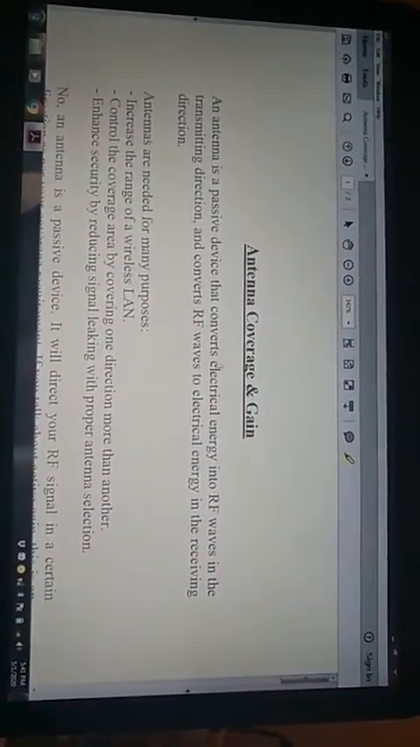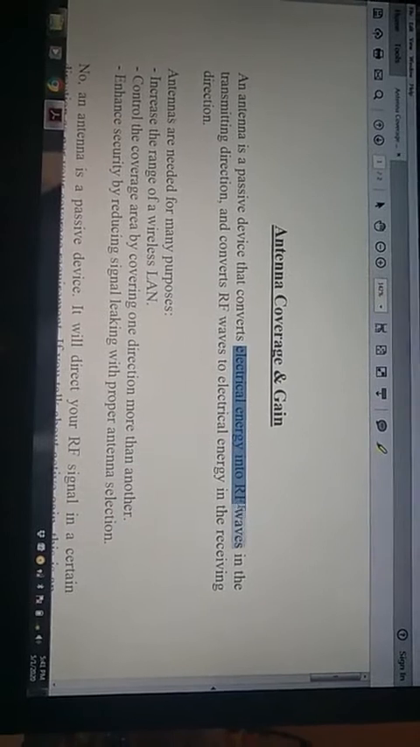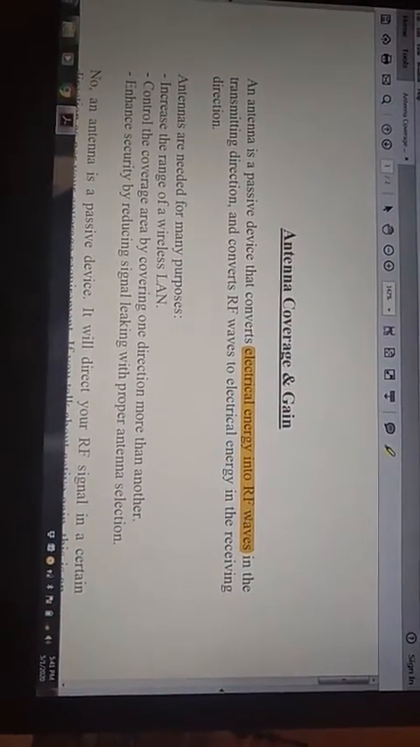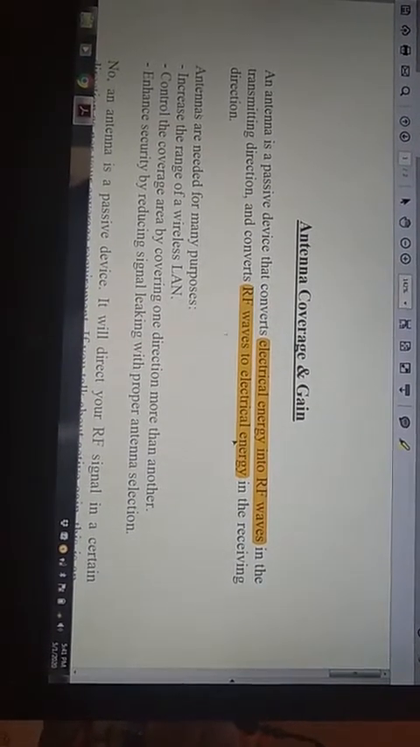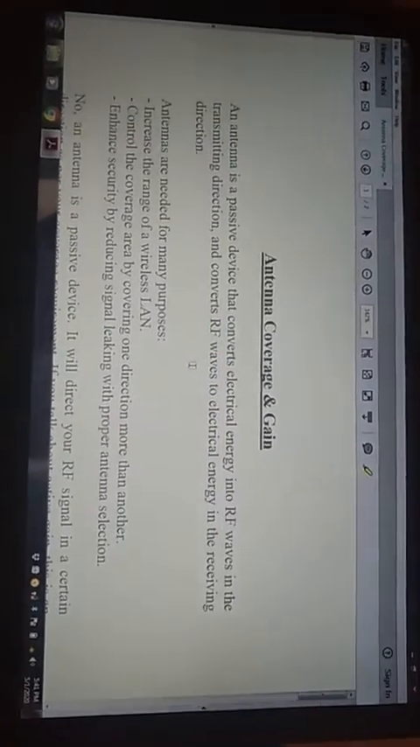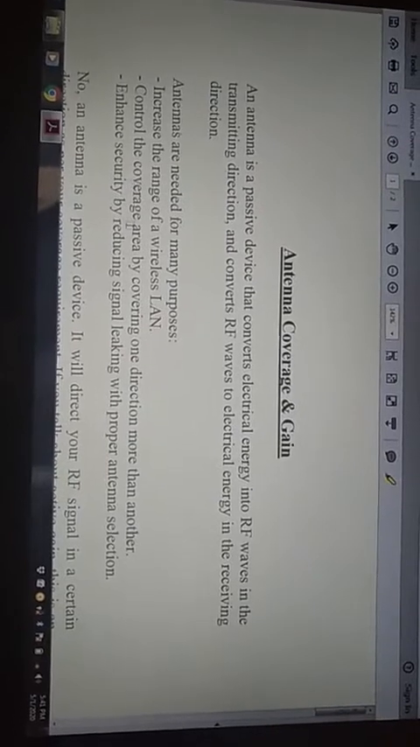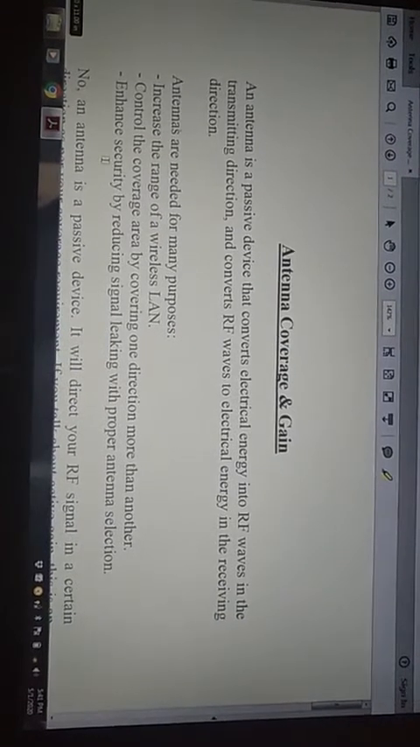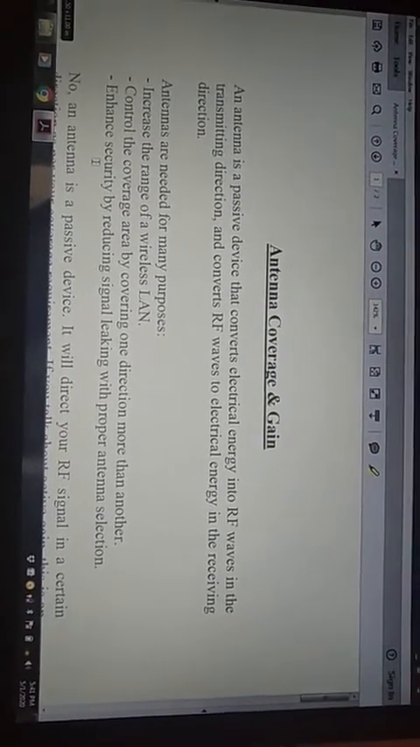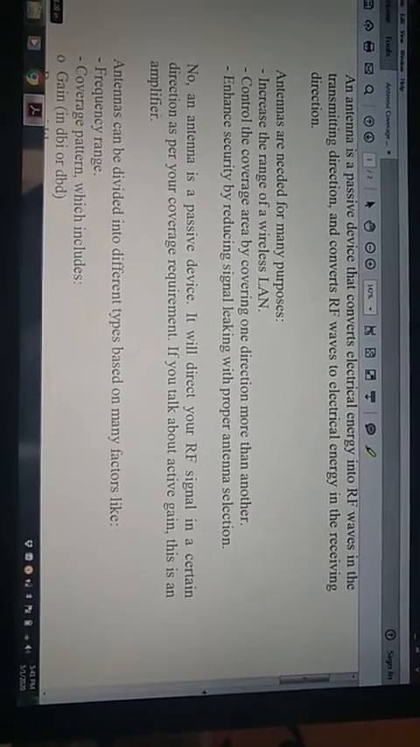In the transmitting direction, the antenna converts electrical energy to RF waves, and in the receiving direction it converts RF waves to electrical energy. Antennas are needed for many purposes: to increase the range of the wireless LAN, to control the coverage area by covering one direction more than another direction, and to enhance security by reducing signal leaking with proper antenna selection. Antenna is a passive device. It will direct your RF in a certain direction as per your coverage requirement.